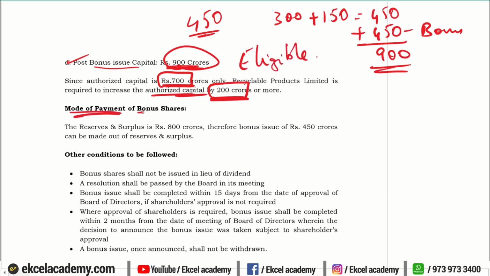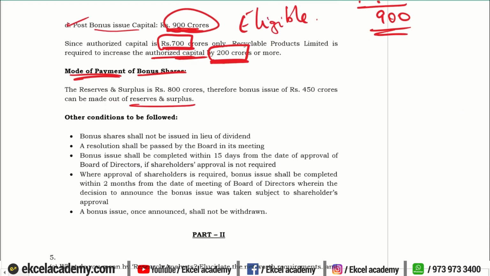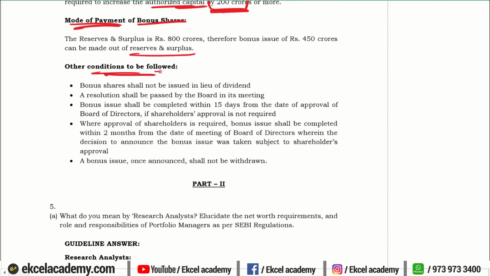Now, what is the mode of payment? We know it should be made out of reserves and surplus. Next, the other conditions that are to be followed, you can give a brief description of other conditions because it is an 8-mark question. Next,